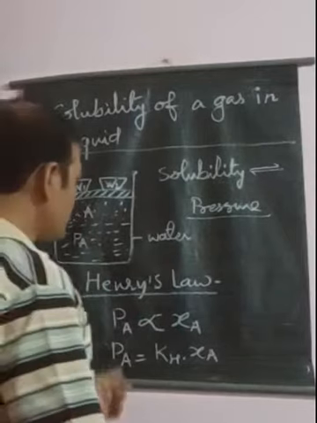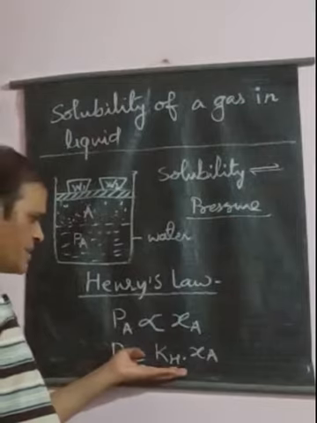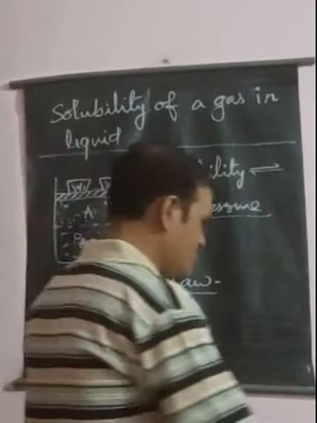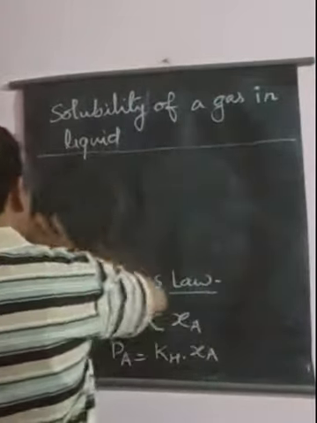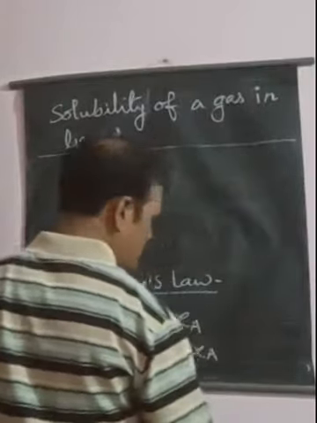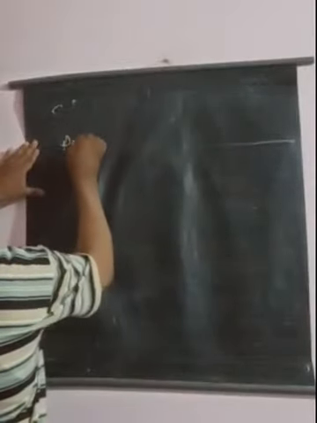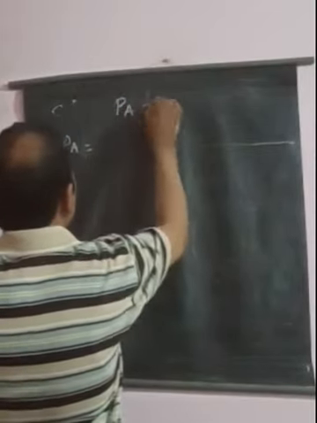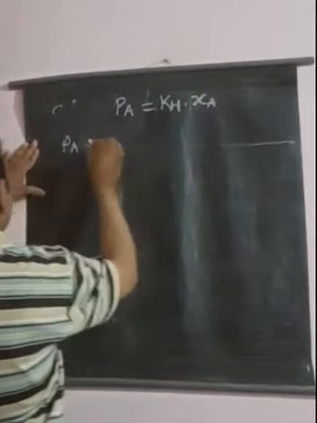Here PA is the partial pressure of the gas, KH is the Henry law constant, and XA is the mole fraction of the gas. So we can write all these physical quantities in this manner. PA is equal to KH into XA. What is PA here?